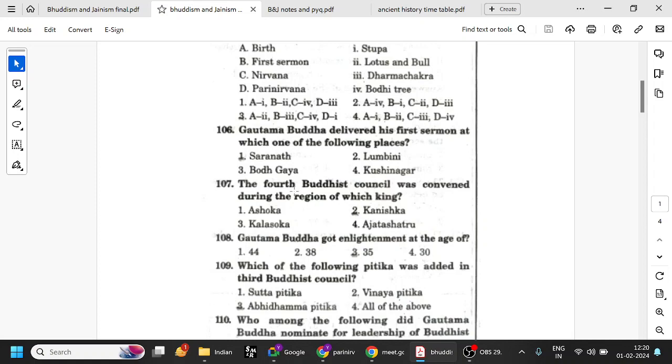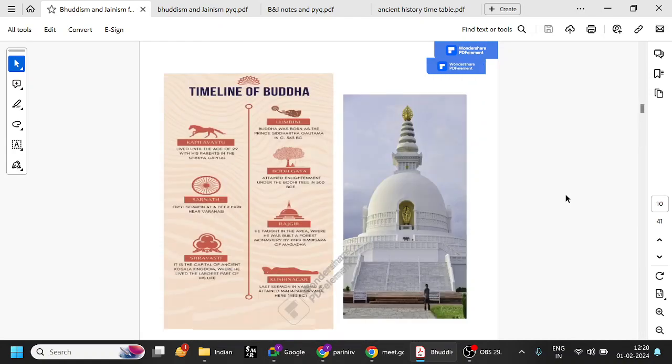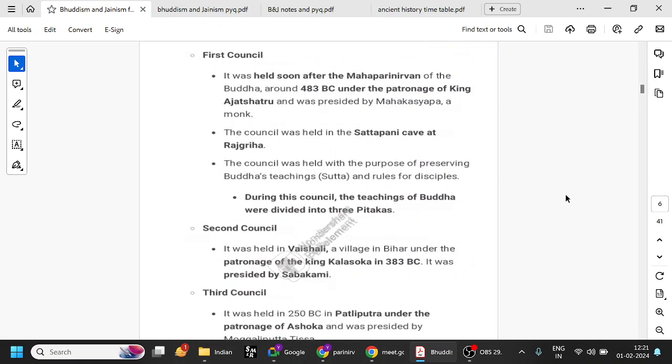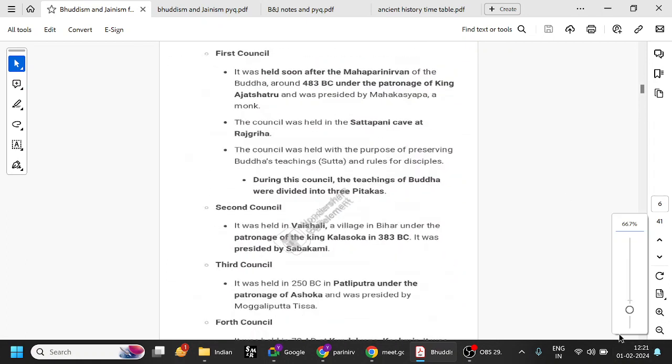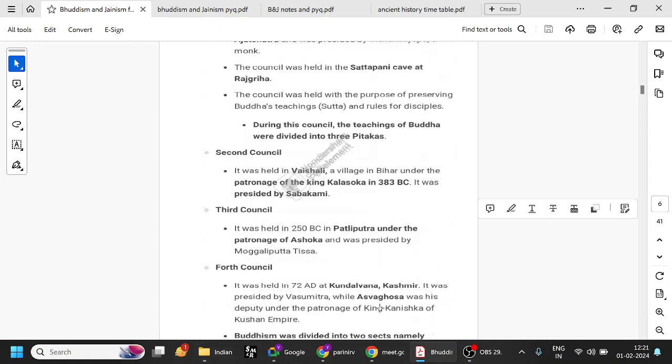The fourth Buddhist council was convened during the reign of which king? Buddhist councils also we have seen multiple times. First council, second council, third council, and fourth council. It's very important. Fourth council is under King Kanishka, 72 AD, Kundalvana, Kashmir, presided by Vasumitra and Ashoka.